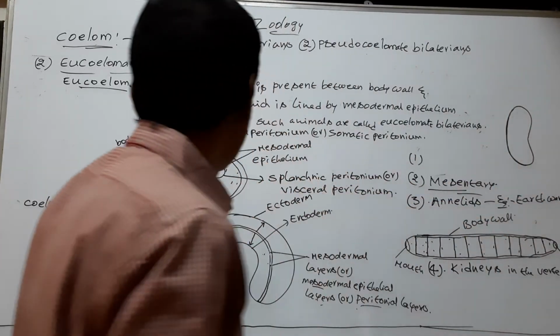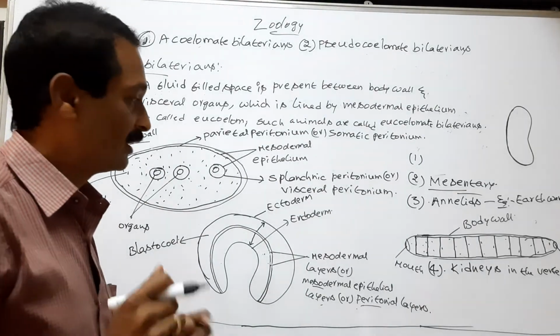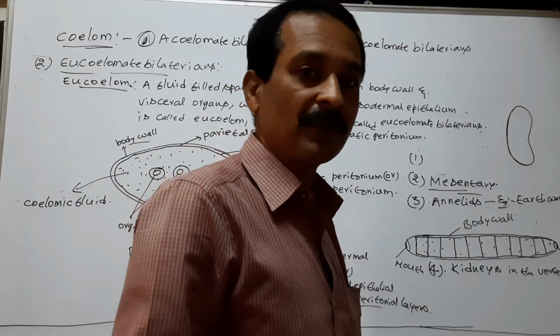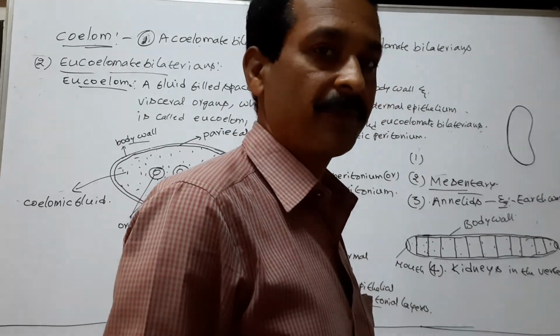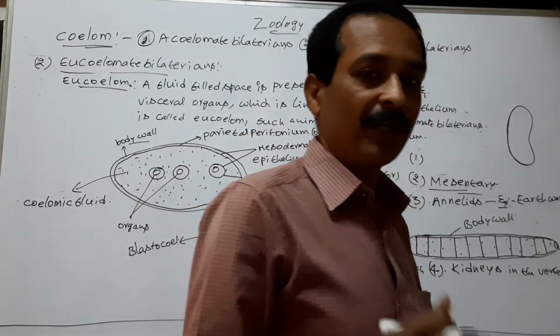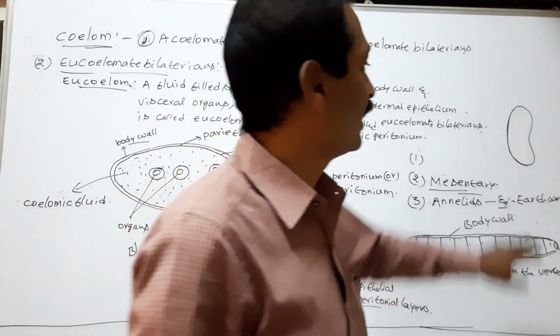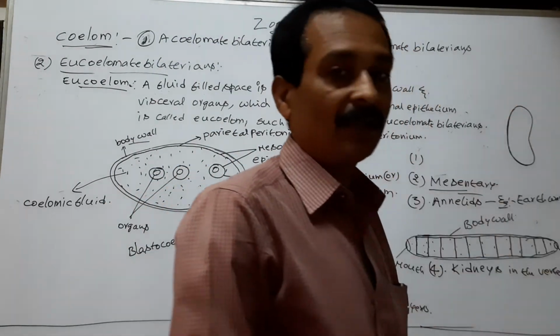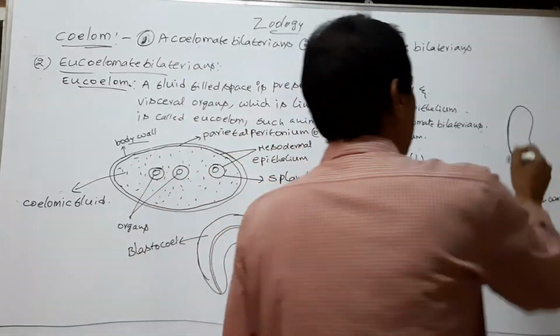Here mesodermal epithelium covers the visceral organs, but certain organs, such as kidneys in the vertebrates, are covered by the peritoneal layer only on their ventral side.